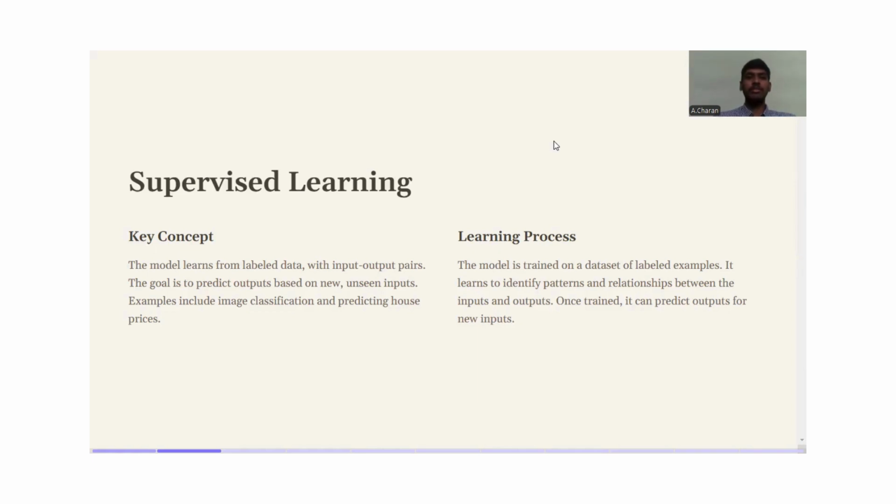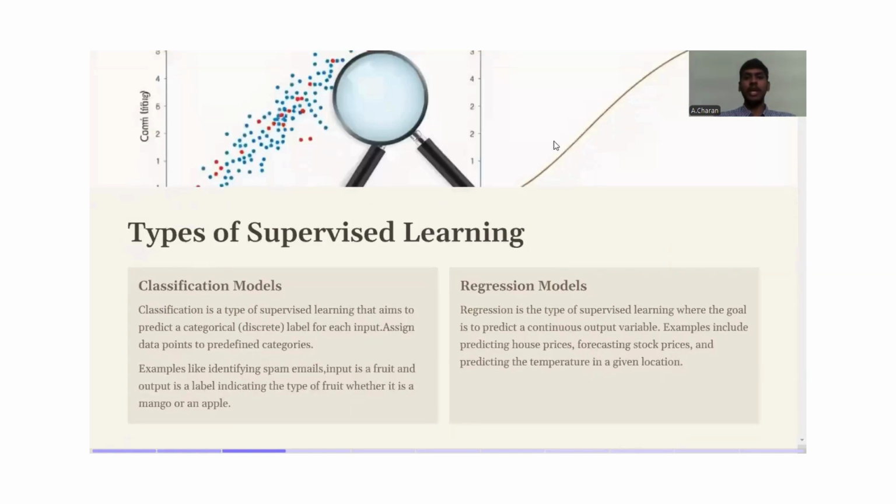So, for example, if we see the iris data set, we have 150 instances and 4 features, where based on this, the iris plant is categorized as Iris versicolor, Iris setosa, or Iris virginica. So if we give a new input, based on the trained model, it takes from the old inputs and gives a new output. In this way, supervised learning works. We have two types of supervised learning: classification models and regression models.